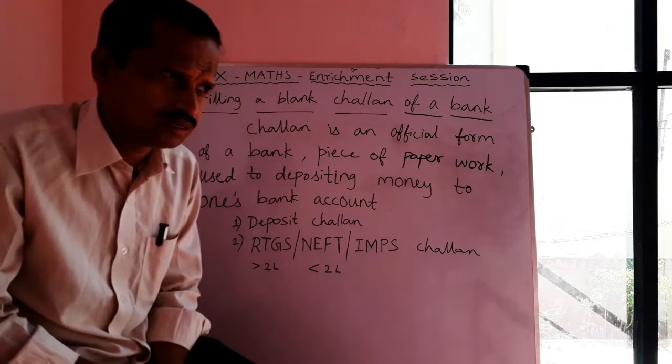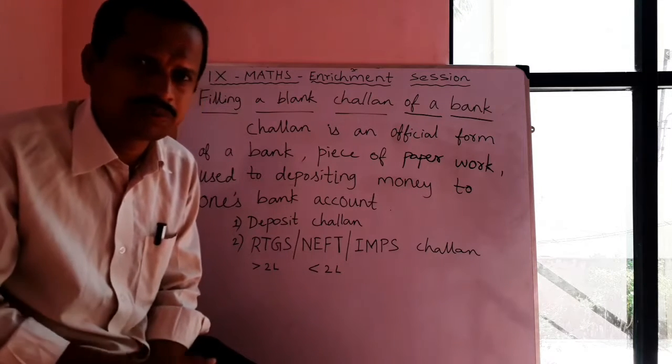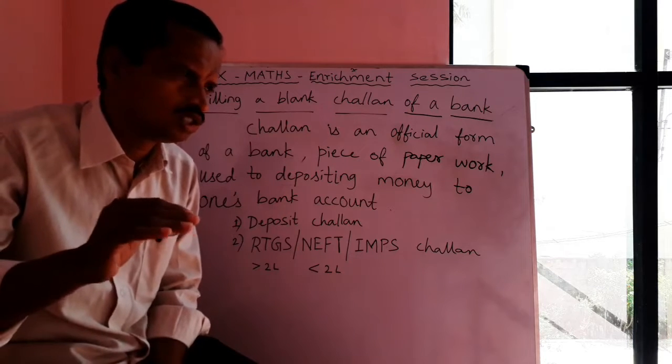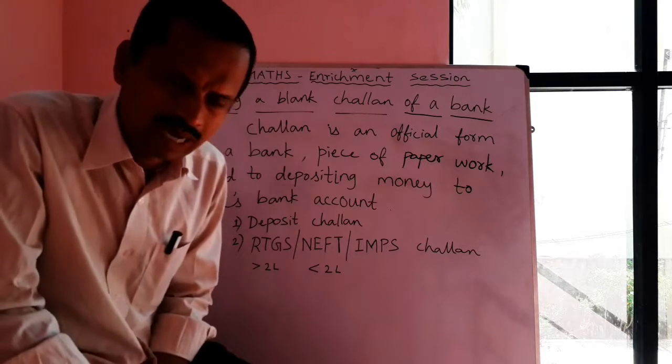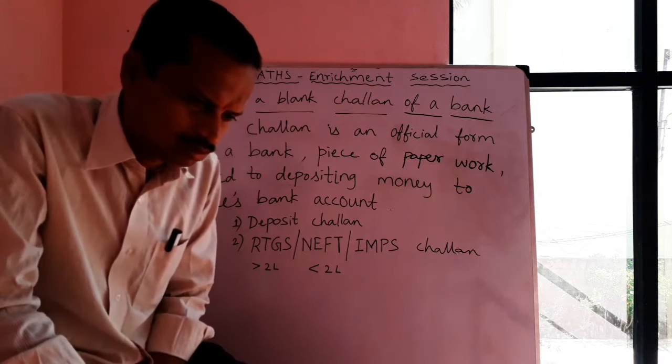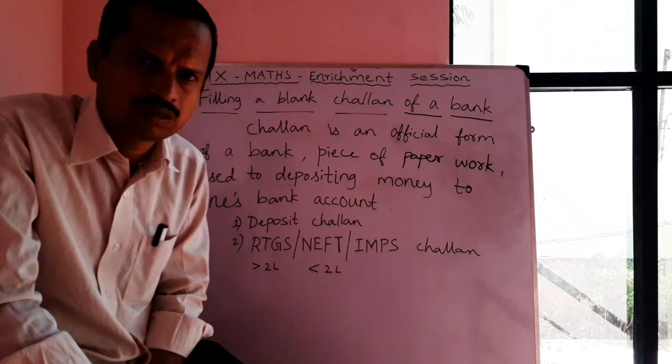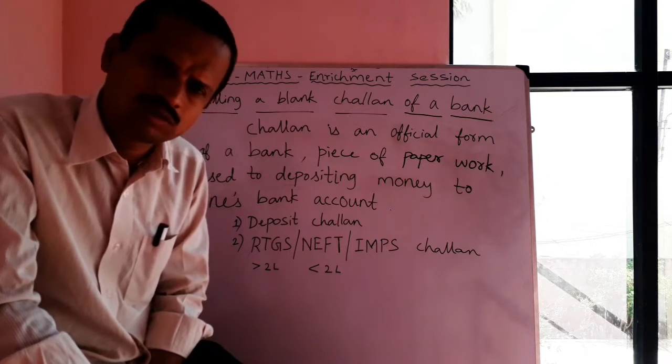But you should know that you can open a children's account, a kids account like that also. You can open it and save money, withdraw money in any bank or in the post office also.